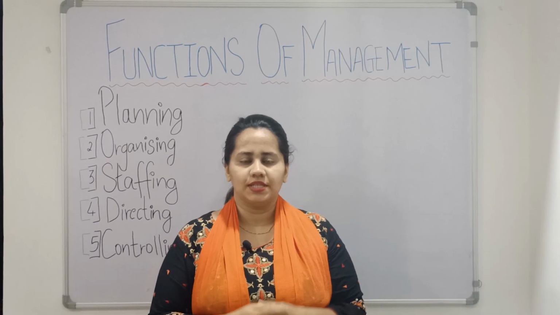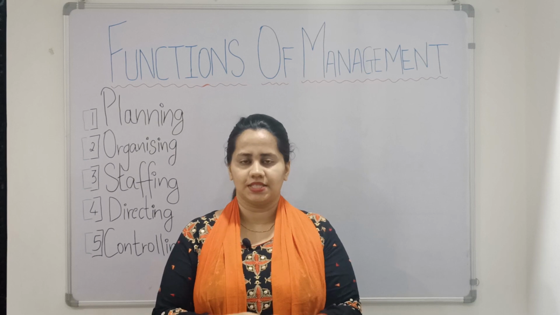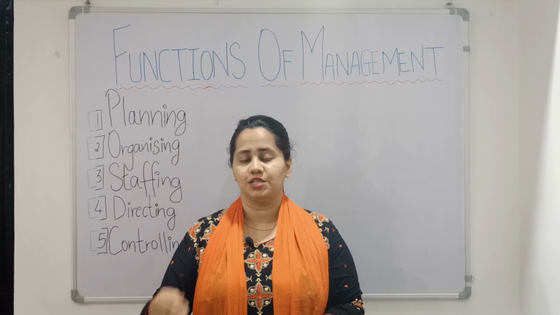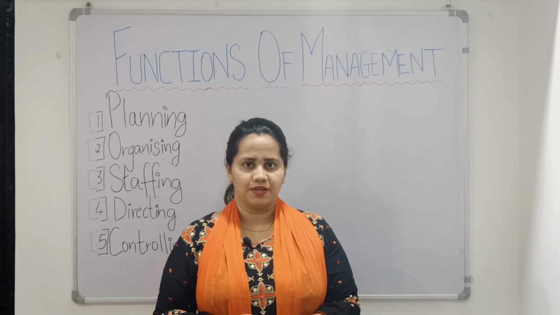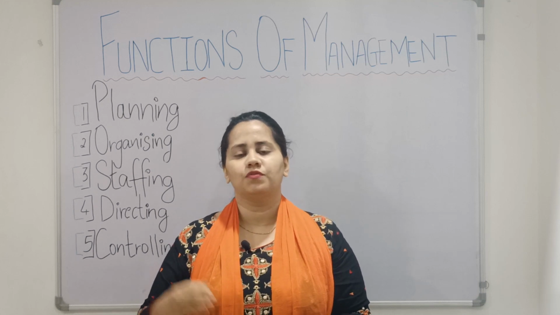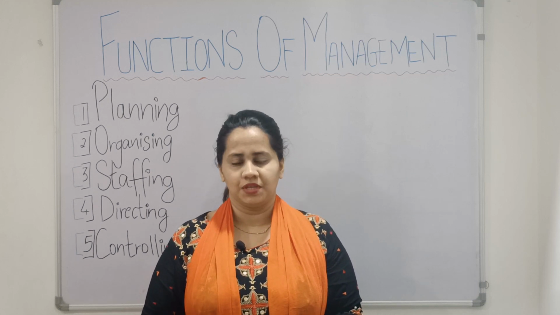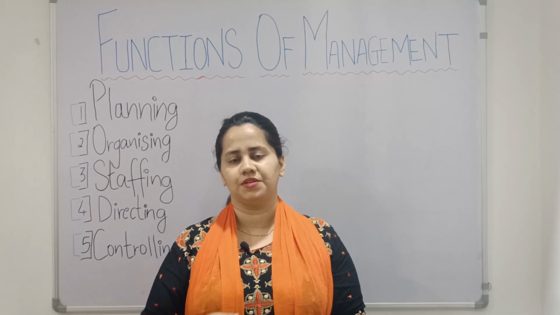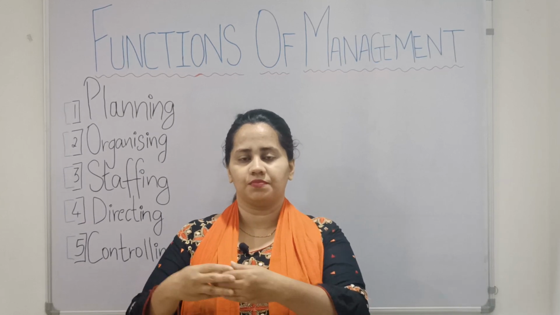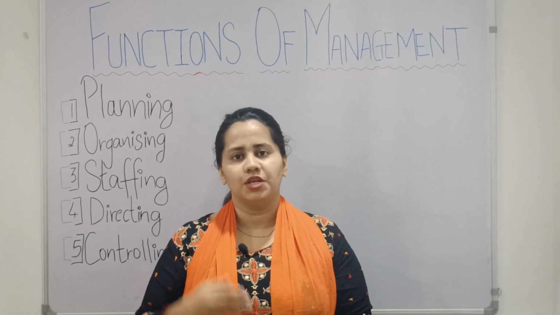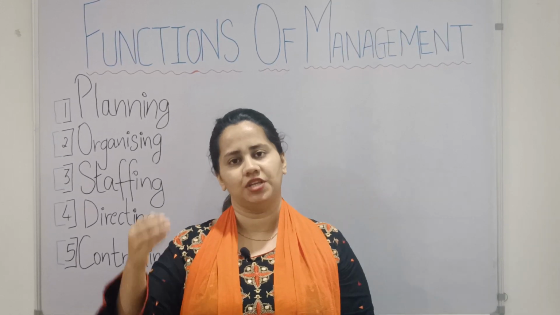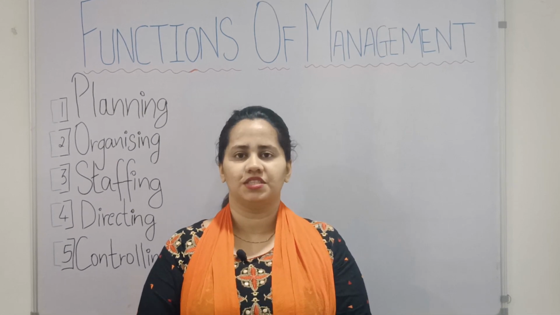One more thing we need to remember is that staffing works on the principle that says right person for the right job. It means that you have to fill your vacancies with the right person. Like for example, if I have a restaurant and I am looking for a cook, I will definitely look for a person who has past experience in cooking. I will not opt for a person who has past experience maybe as a cashier or as a receptionist, because this is something that my job profile does not want. I want somebody who can cook for my restaurant. So that's why it is rightly said that staffing means right person for the right job. So this is about the third function, that is staffing.